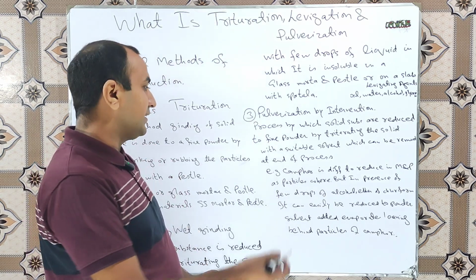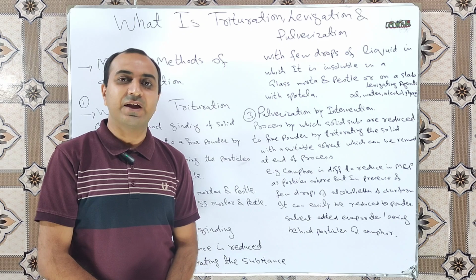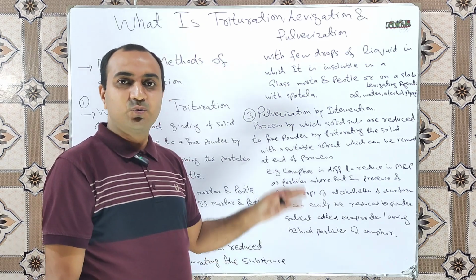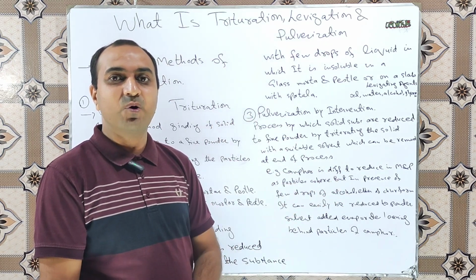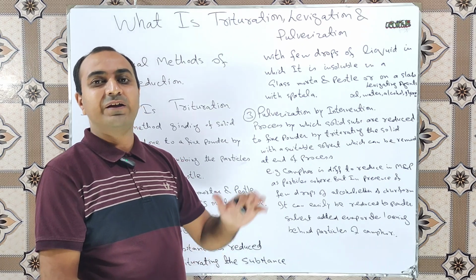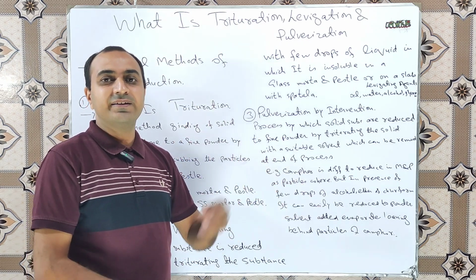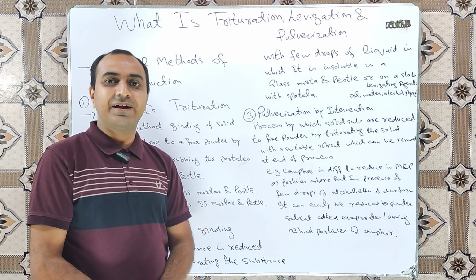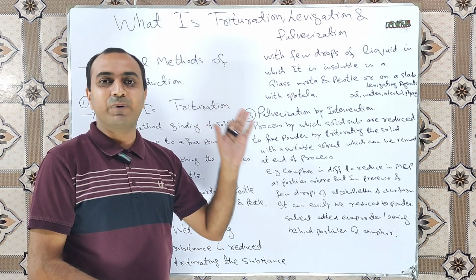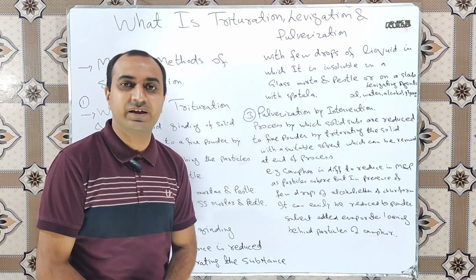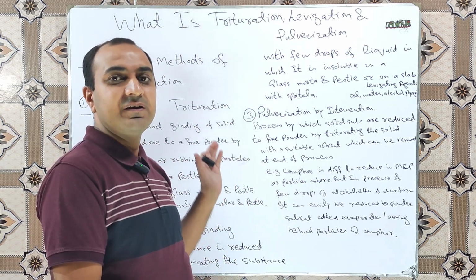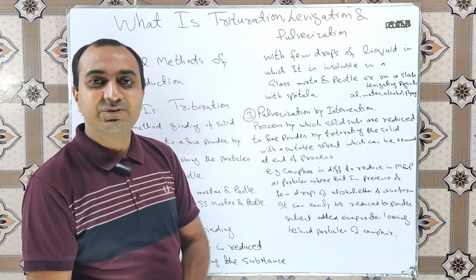For easy understanding, take the example of camphor. It is very difficult to grind camphor in mortar and pestle, because when we simply dry grind the camphor in mortar and pestle, the finely divided particles cohere with each other again, and it is difficult to reduce the particle size of camphor.